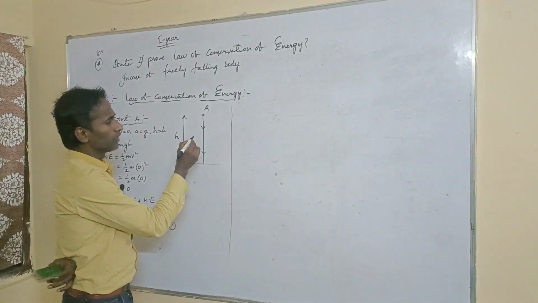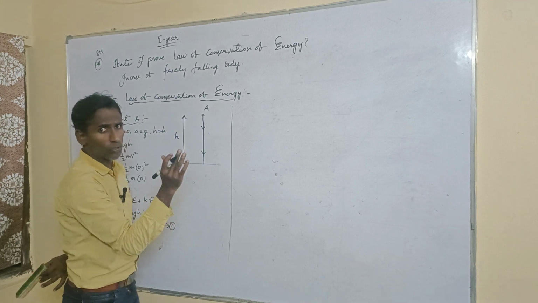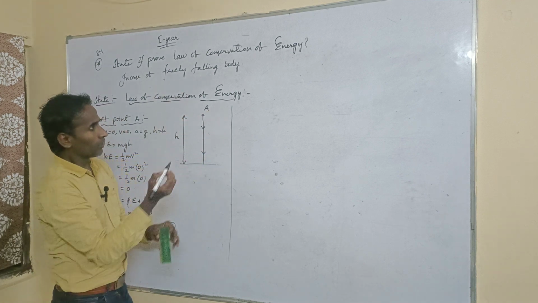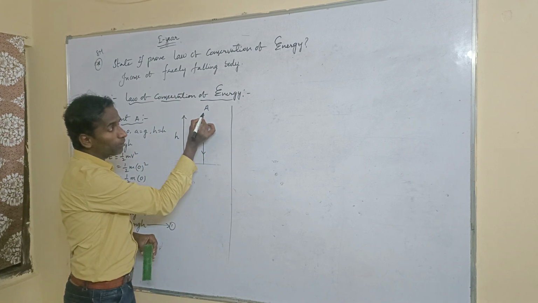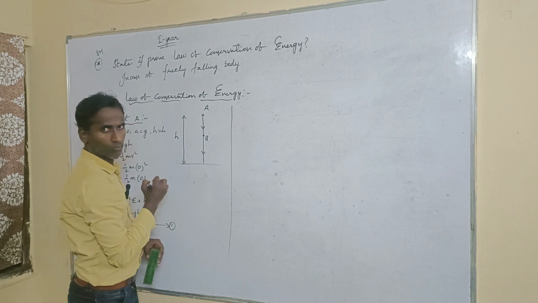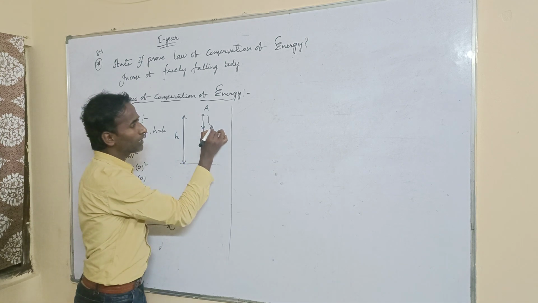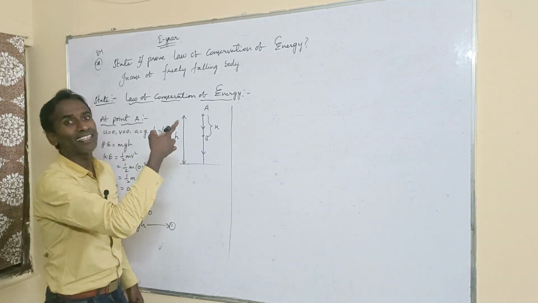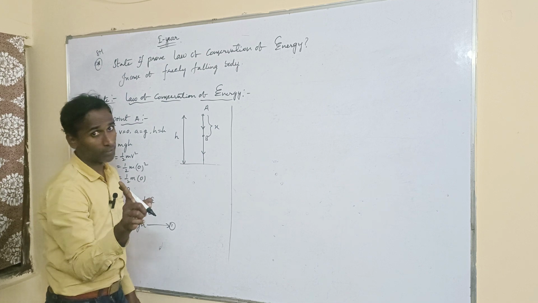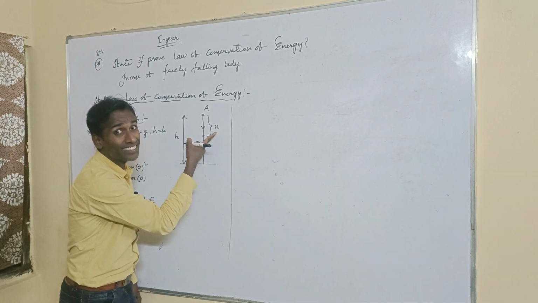Next one, sir. Suppose the body is released. Release means the body travels from point A to point B. Point A to point B means it travels some distance. How much distance does it travel, sir? It travels x distance. Remember, x distance it travels.